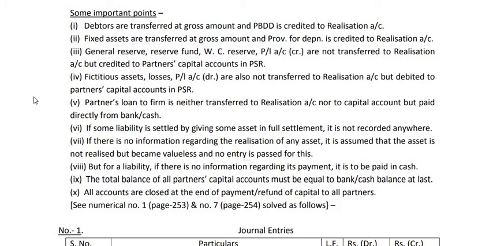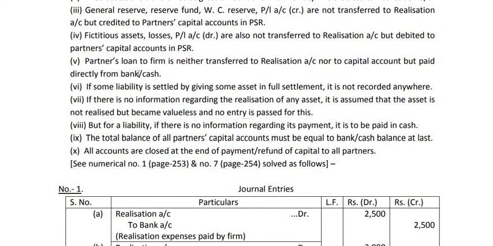Then the fourth point is that partner's loan to the firm is neither transferred to realization account nor to capital account, but paid directly from bank. If a partner has given a loan, that means the firm has taken a loan from the partner, then that loan is to be paid by bank or cash. That means this loan is neither transferred to realization account nor to capital account. We cannot transfer this partner's loan to realization account or capital account.